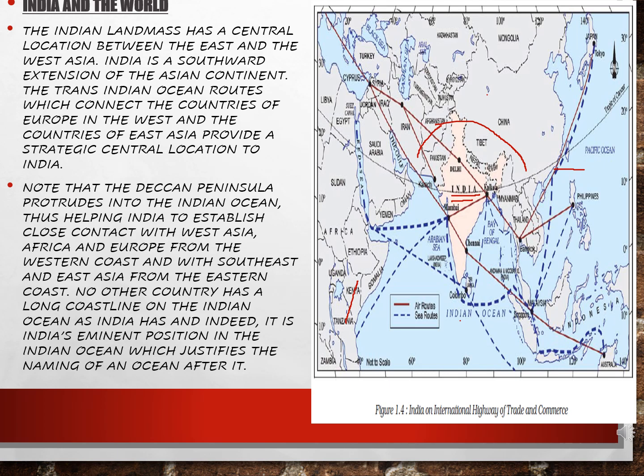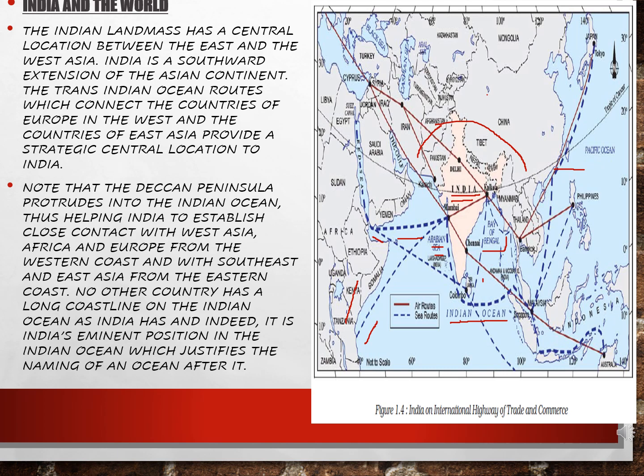East Asia, you can see over here, Bay of Bengal. There are sea routes that connect very well to the Indian Ocean also, and we have the Arabian Sea that connects India to many countries in the matter of trade.